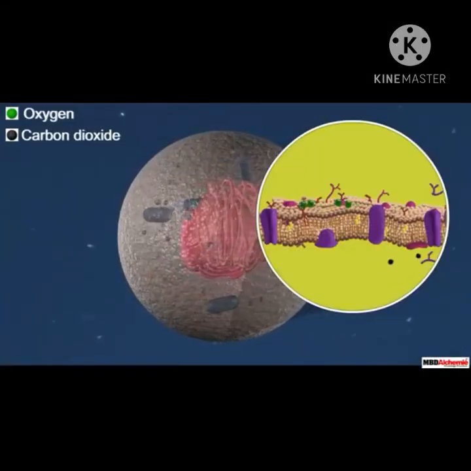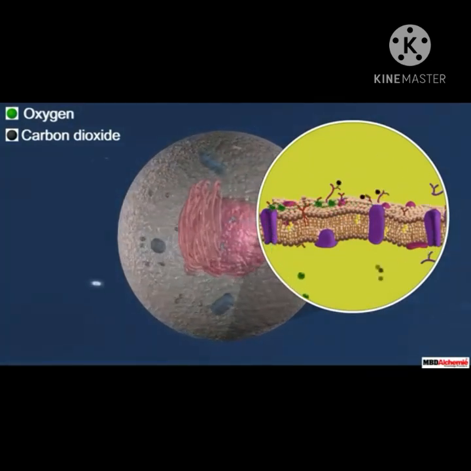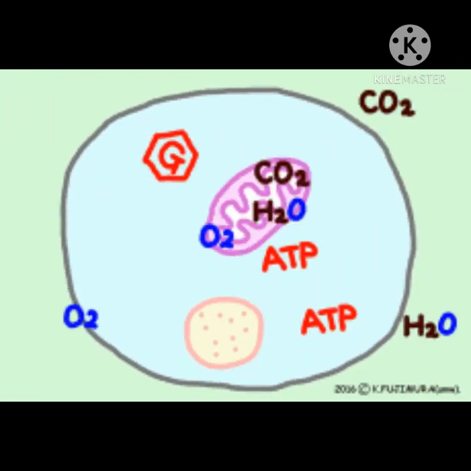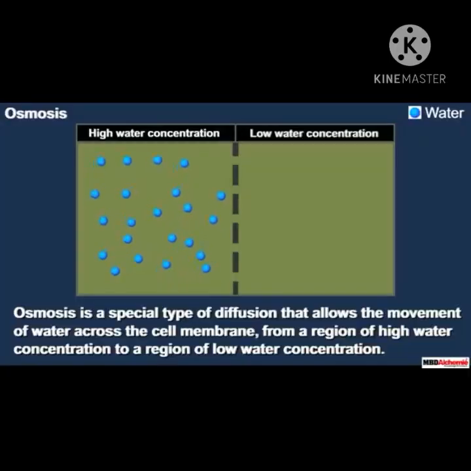Diffusion is the entry or exit of small molecules like oxygen and carbon dioxide. For example, in the process of respiration, oxygen molecule enters the cell and carbon dioxide molecule exits from the cell. Osmosis is a special type of diffusion that allows the movement of water across the cell membrane from a region of high water concentration to a region of low water concentration. Or it is a movement of solute or solvent molecules that takes place through the semi-permeable membrane.